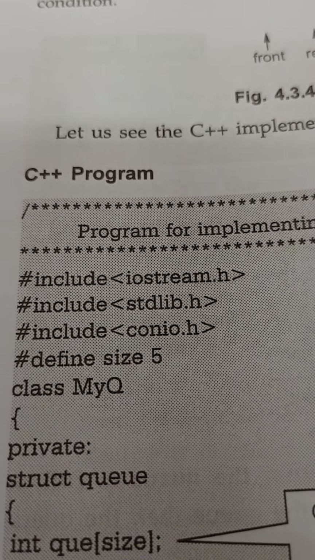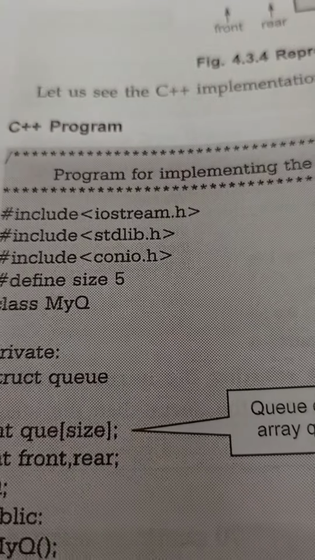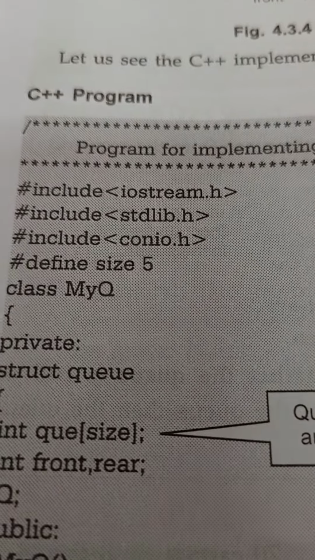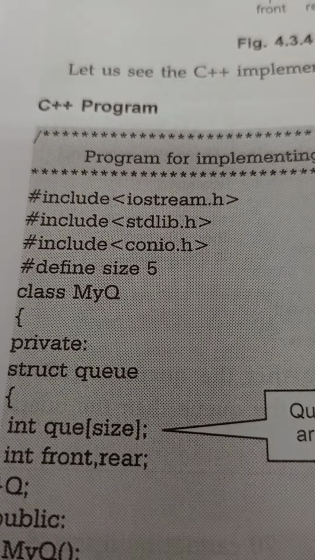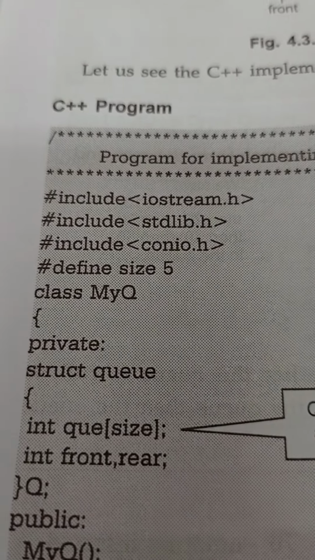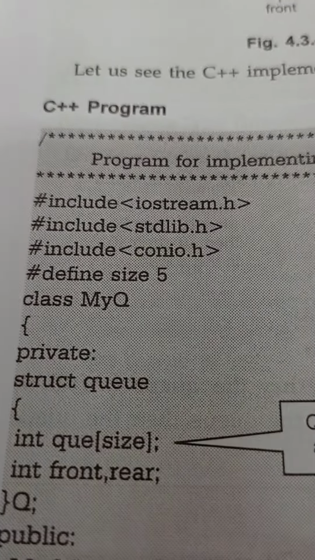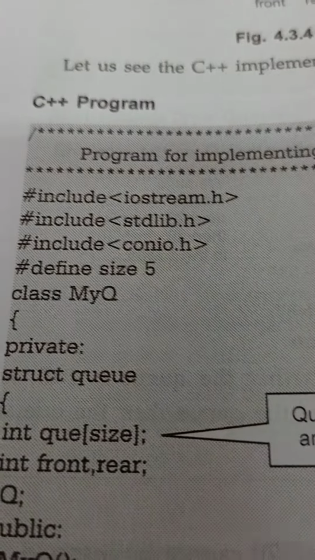These header files we have to include. At the same time we have to define the size: #define SIZE 5. Here the size of the queue is 5, which means at most we can add 5 elements in the queue.